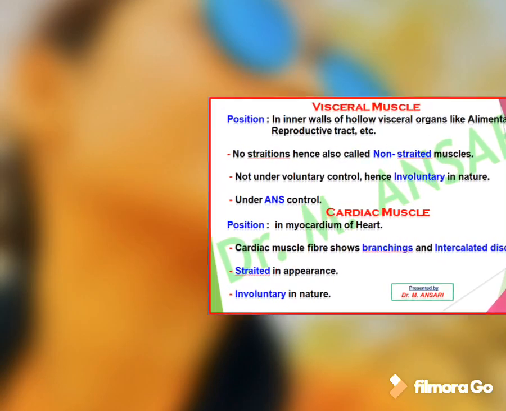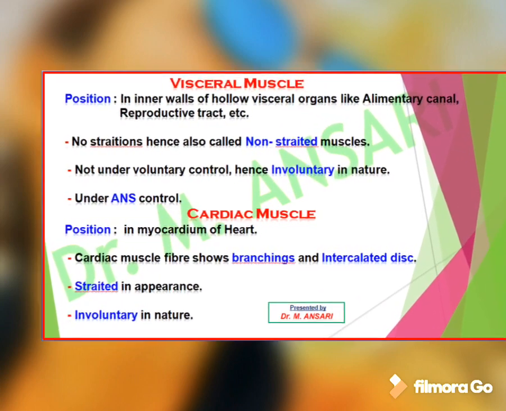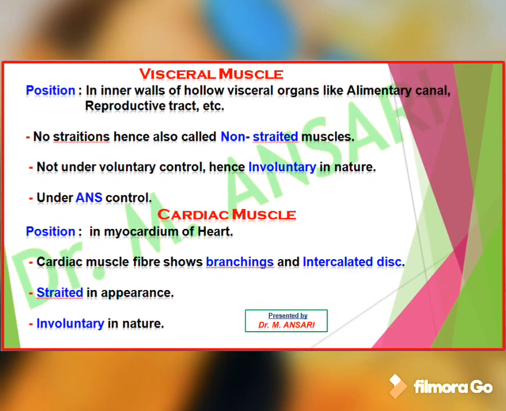Another type of muscle is visceral muscle, also called smooth muscle, present in visceral organs, or you can say it is present in inner walls of hollow visceral organs like the alimentary canal, reproductive tract, etc. In visceral muscle, there are no striations, hence this muscle is also called non-striated muscle. Visceral muscle is not under voluntary control, hence it is called involuntary. These visceral muscles are under the control of the autonomic nervous system, that is the sympathetic nervous system and parasympathetic nervous system.